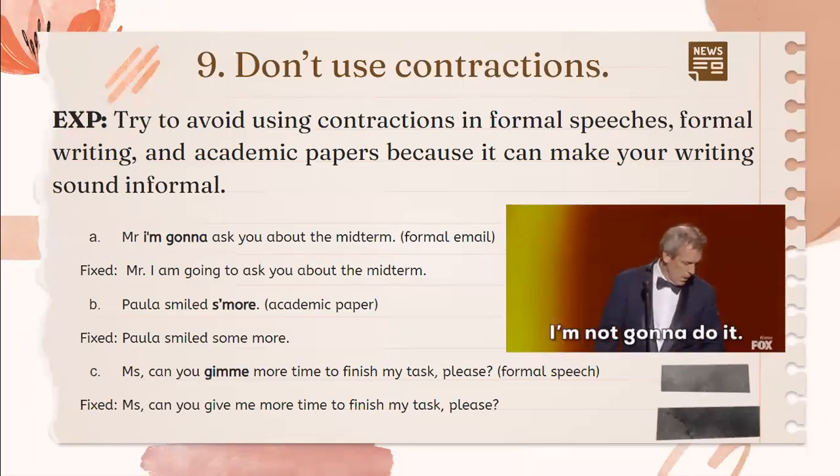Don't use contractions. Try to avoid using contractions in formal speeches, formal writing, and academic papers because it can make your writing sound informal. But in informal speech, you can use it. For example, Miss, can you give me more time to finish my task, please? Formal speech. Fixed. Miss, can you give me more time to finish my task, please?